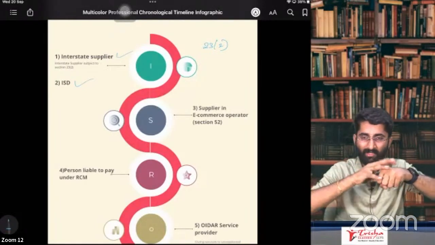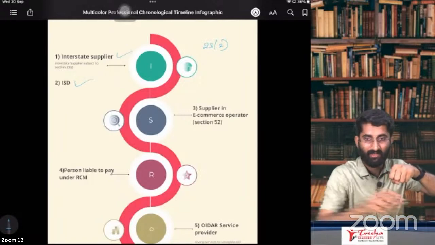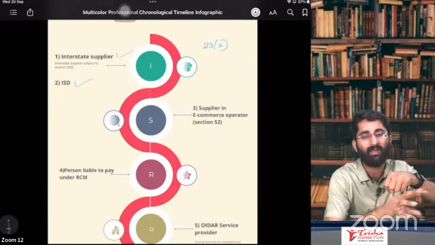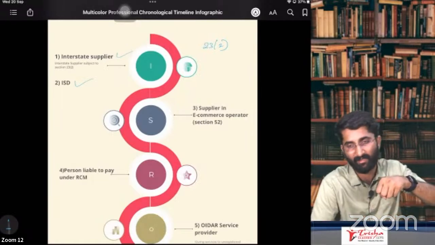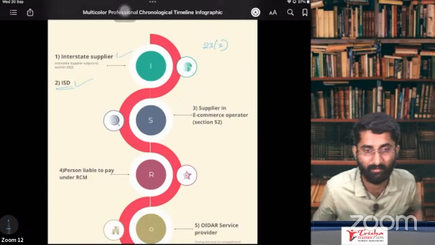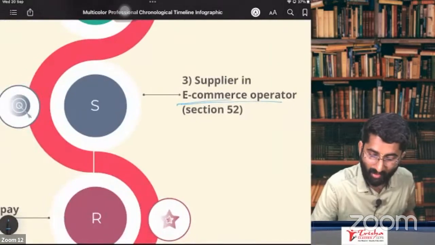It is taking all the service at the head office, and later it is giving it to all the branches. While giving the service to all the branches, it is supplying some input tax as well. It is distributing input tax. So that's why it is called input service distributor. Okay. Next one, supplier in e-commerce operator.